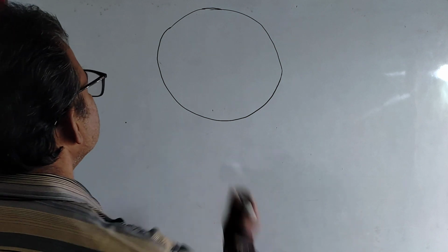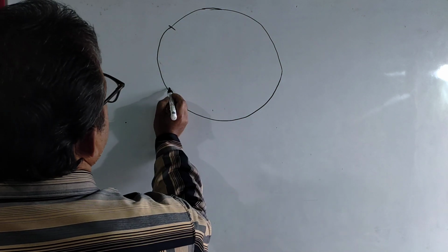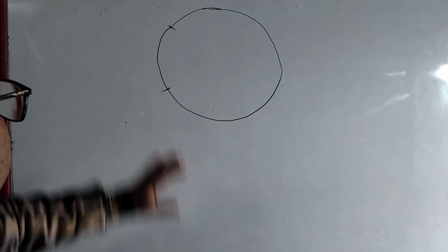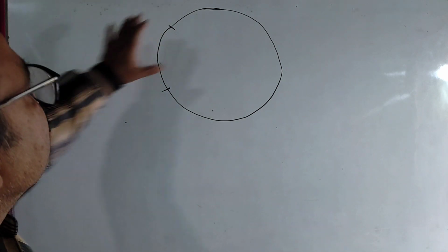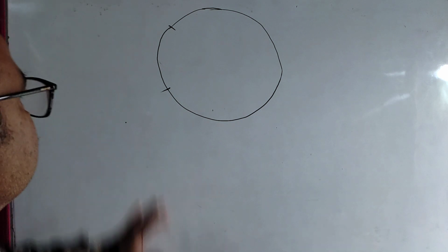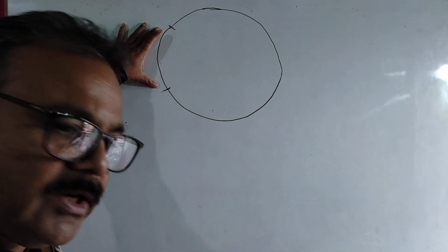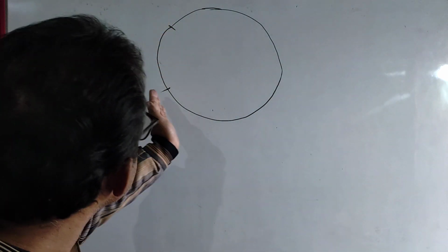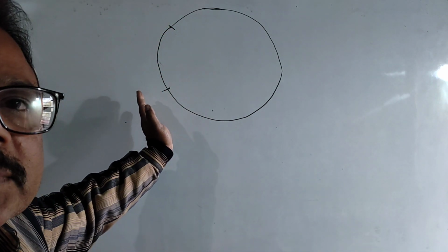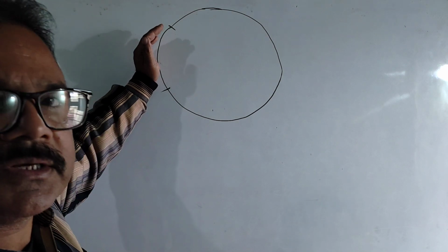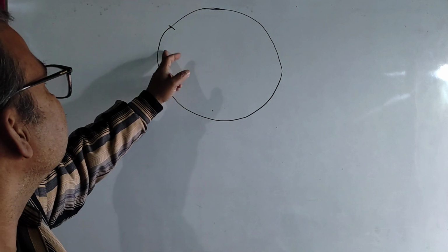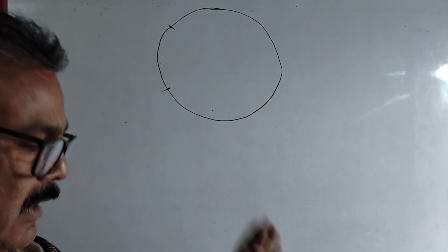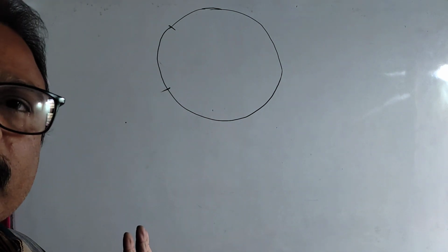If I take any part from the sphere, suppose I am taking out this part from this particular sphere, you cannot say that it is plane because there is some curve. That is why we can't say that this part is like a plane mirror.